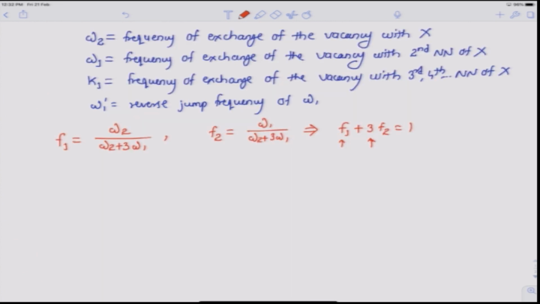So, with this Manning derived the expression for the correlation factor for diffusion of a tagged atom by vacancy mechanism in a diamond cubic lattice as F for diamond cubic equals 3 omega 1 K1 divided by omega 2 times omega 1 prime plus 2 K1 plus 3 omega 1 K1.